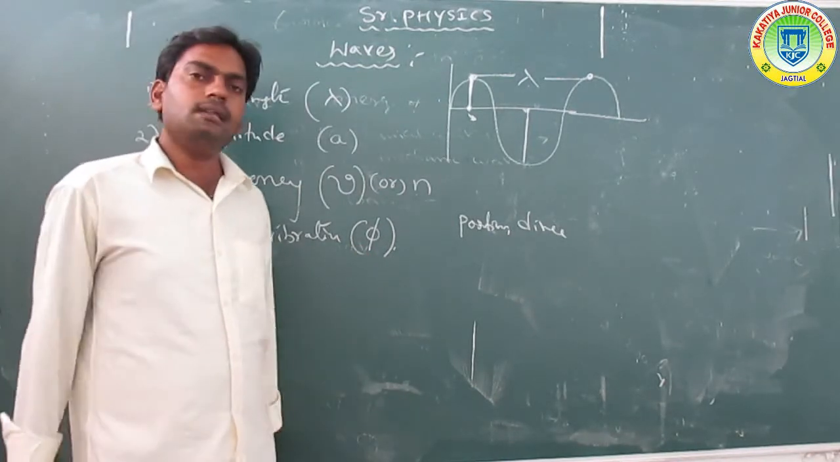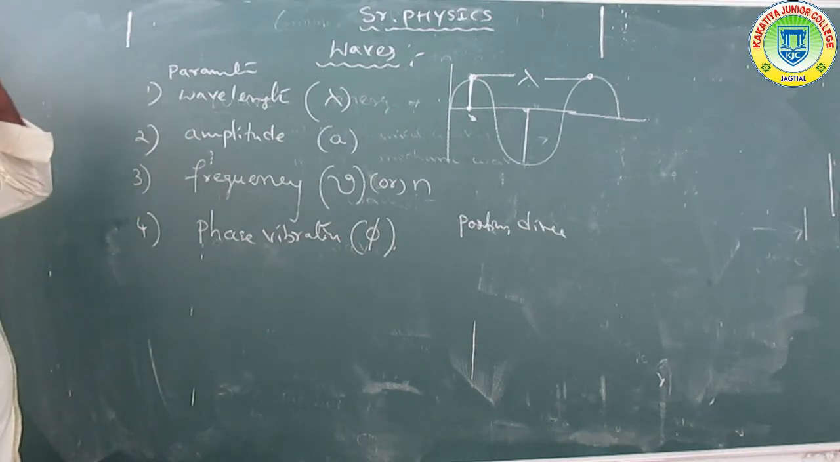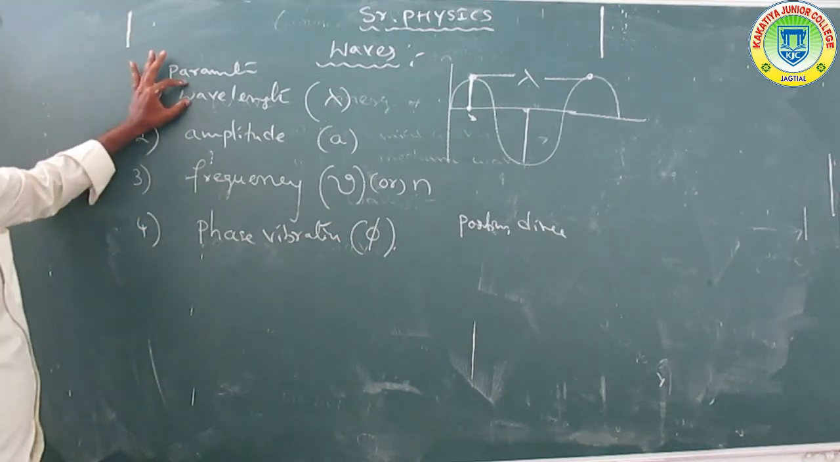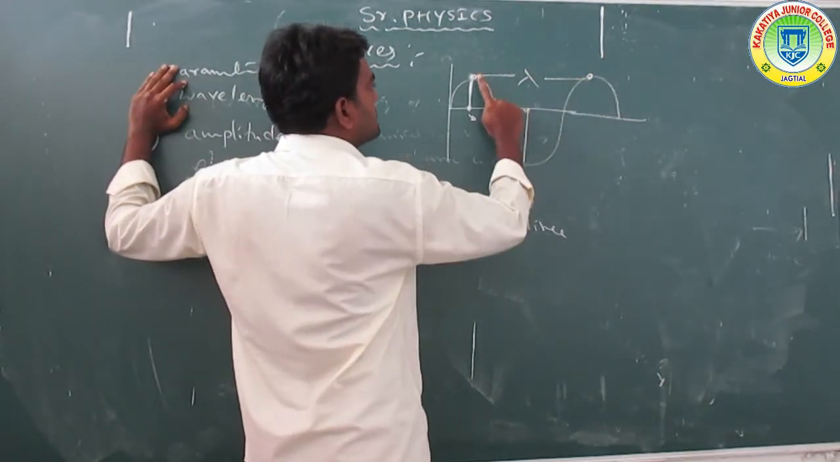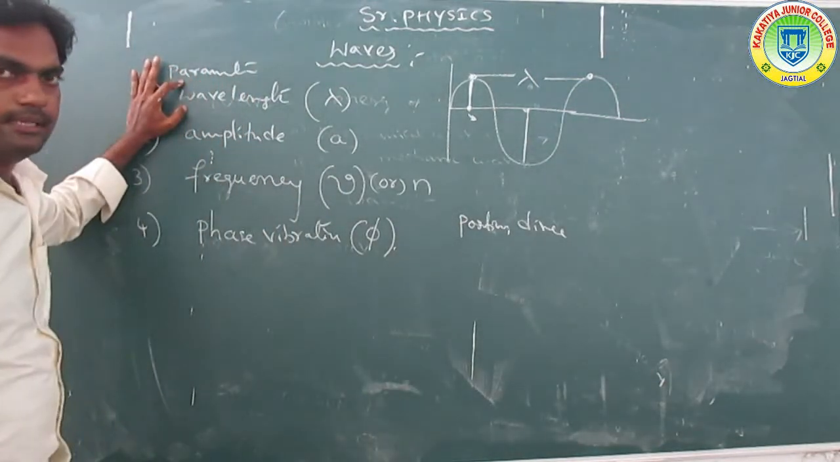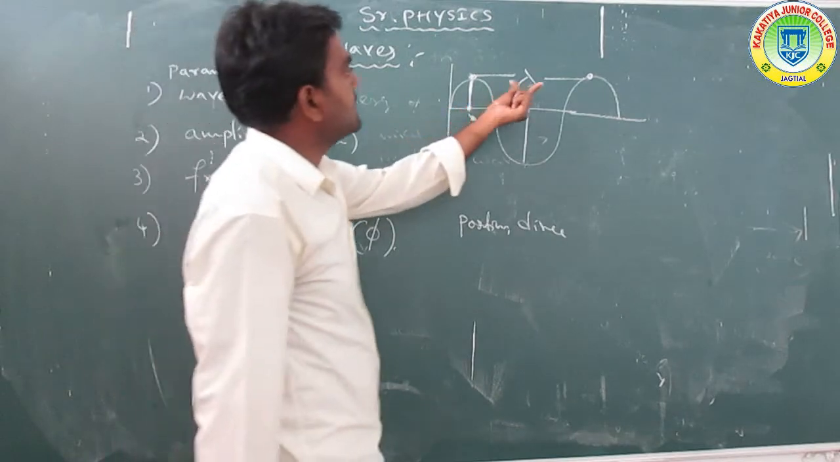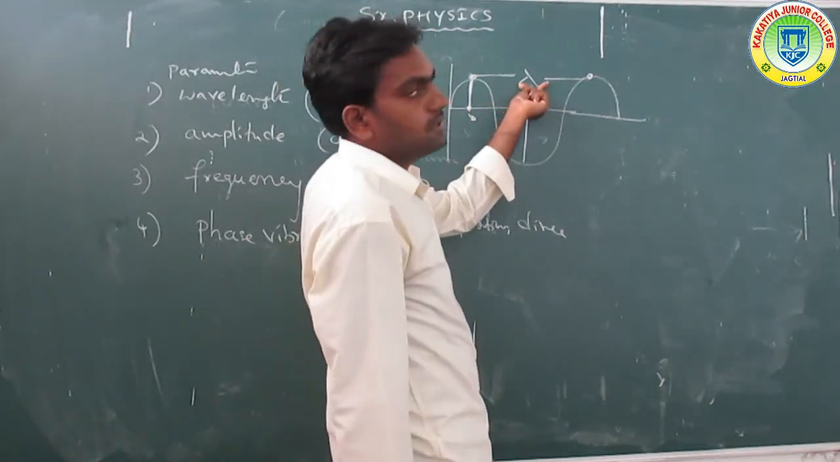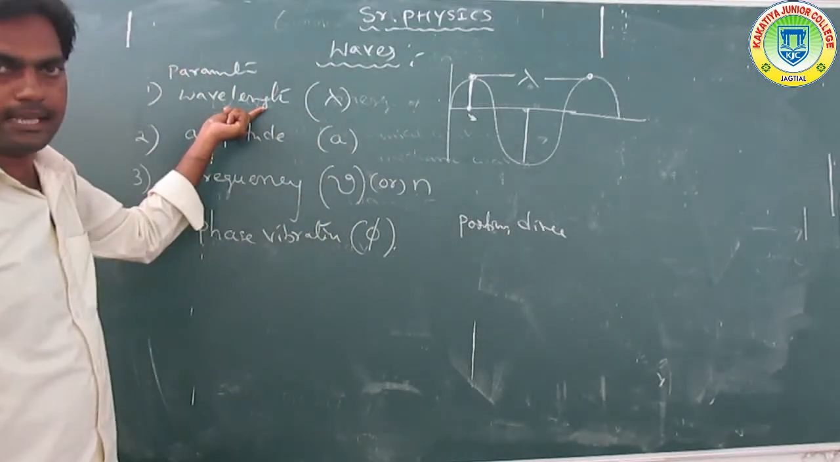Once again, let us repeat these parameters, which are very important at the intermediate level. What is the wavelength? Wavelength is the distance or displacement between two successive crests, or two successive peaks. That is called the wavelength.